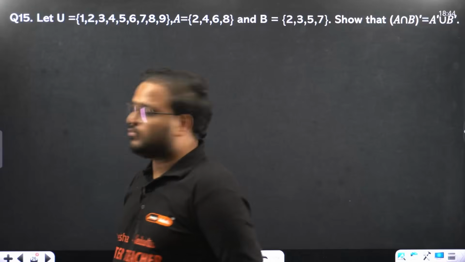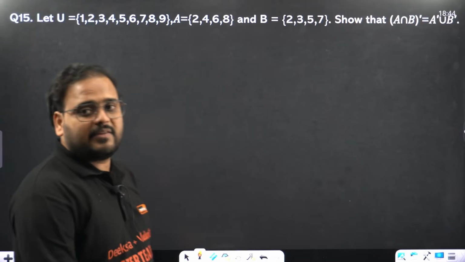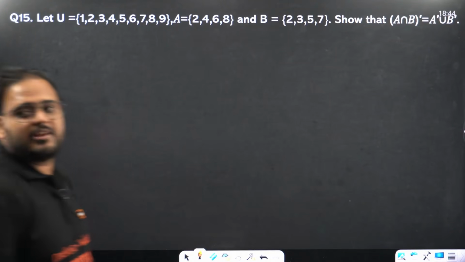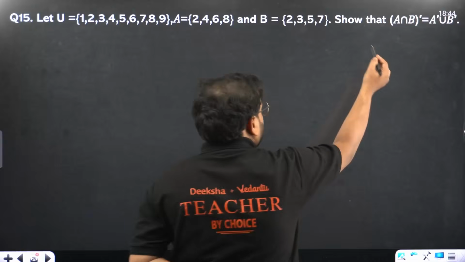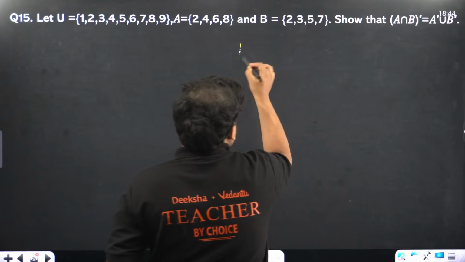Okay, let's move on now. U is given, A is given, B is given. They are asking us to verify that this is equal. Let's try with LHS first.